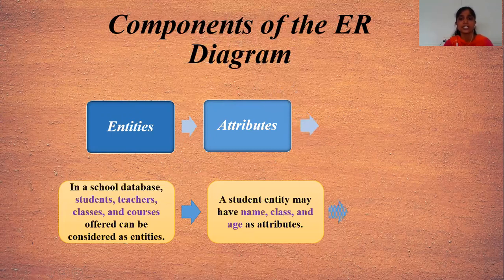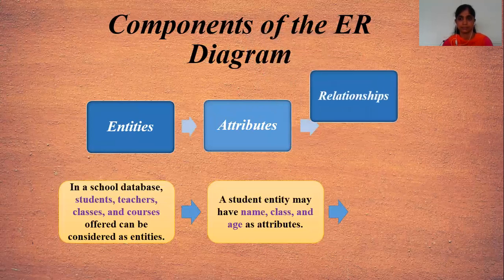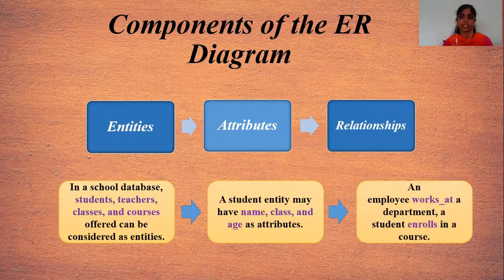And the third component is relationships. Here you have to see the example. An employee works at a department and a student enrolls in a college. Here, works at is a relationship between the employee and department entities, and enrolls is a relationship between student and course. And you have to see all the components here in this slide, which are entities, attributes, and relationships.